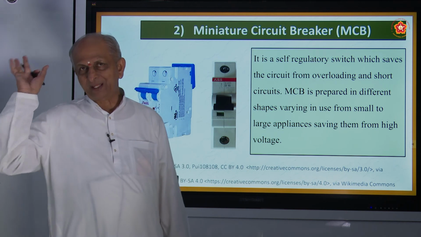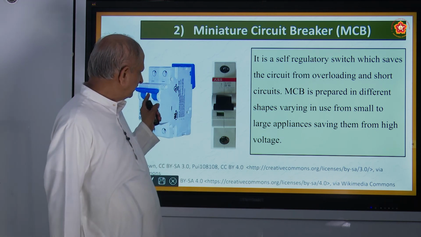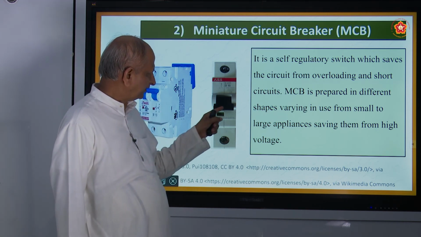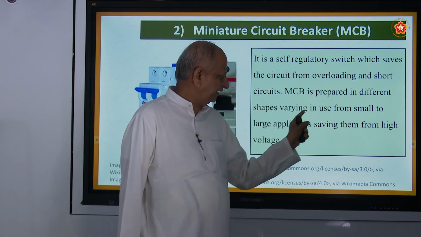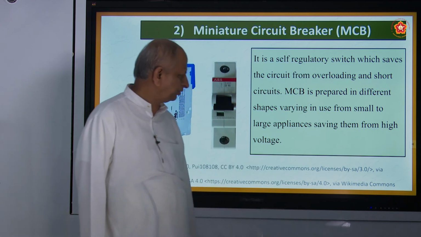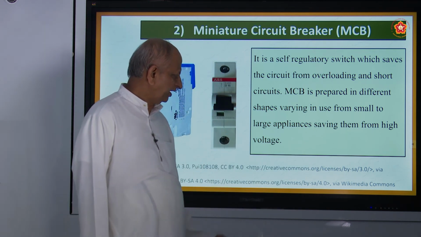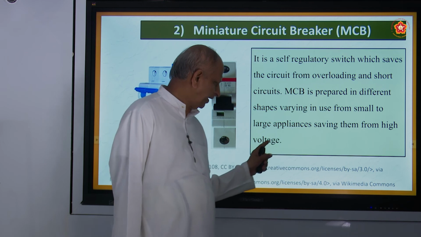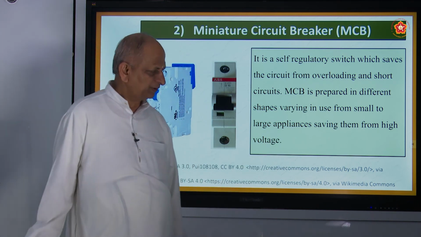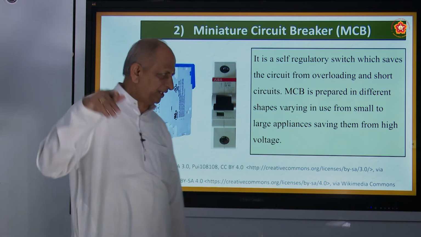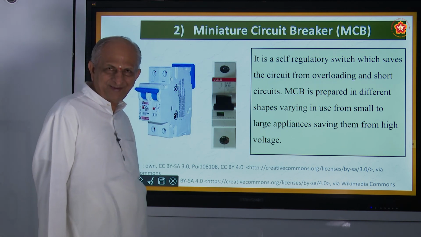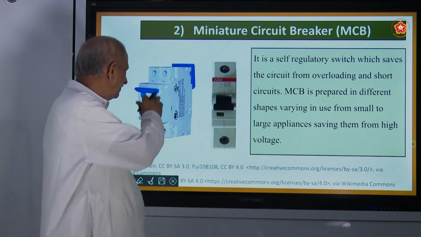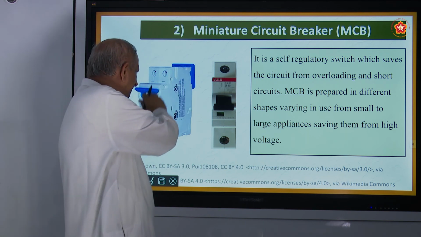If there is more supply of current, it switches off like that. So MCBs are made in different shapes, varying in use from small to large appliances, saving them from high voltage. So whenever there is high voltage, you might have seen, suddenly it jumps off. Then what must you do? Again you must go to the place and bring it down.